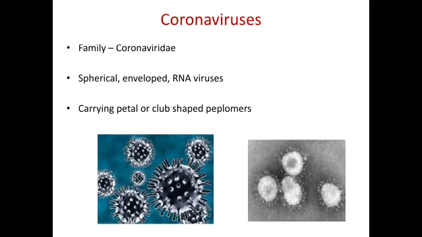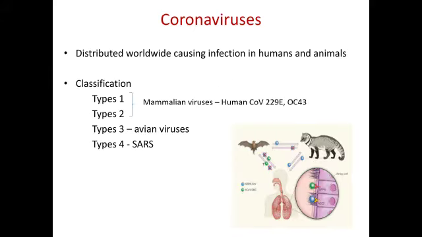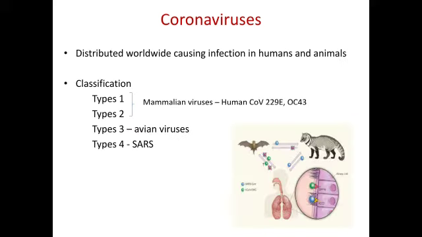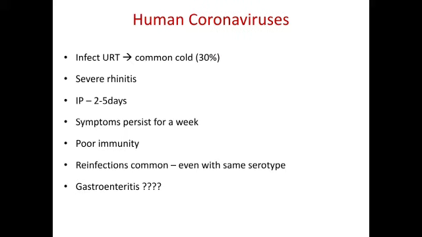Coming to the coronaviruses, they come into the family Coronaviridae, and they are spherical enveloped RNA viruses. They carry petal or club-shaped peplomers. They are distributed worldwide, causing infection in humans and animals. They are classified into 4 groups: 1, 2, 3 and 4. 1 and 2 are mammalian viruses, 3 is avian and 4 is SARS.